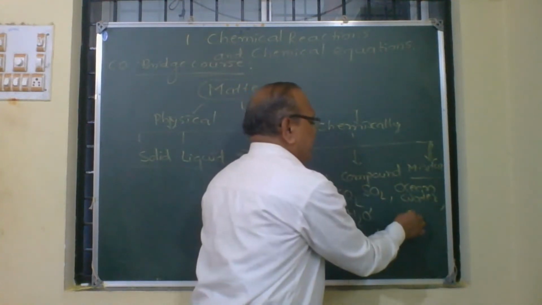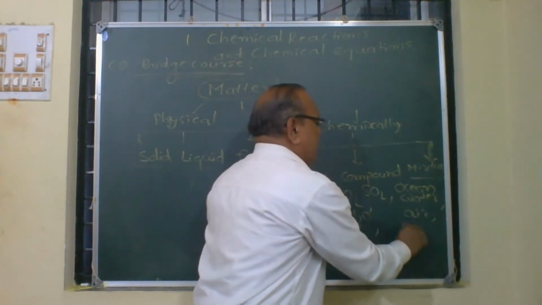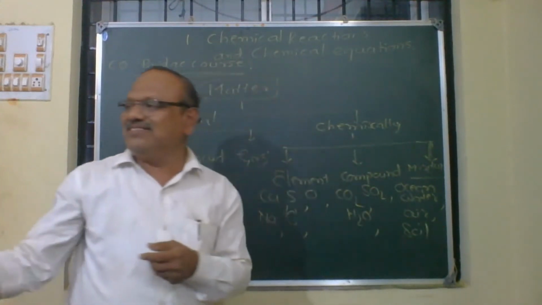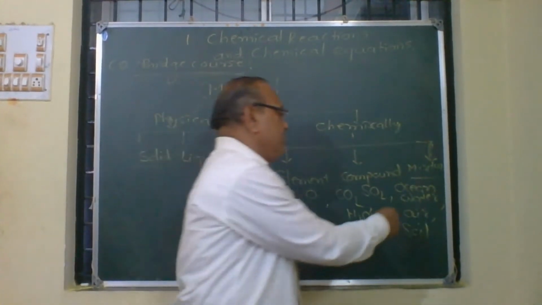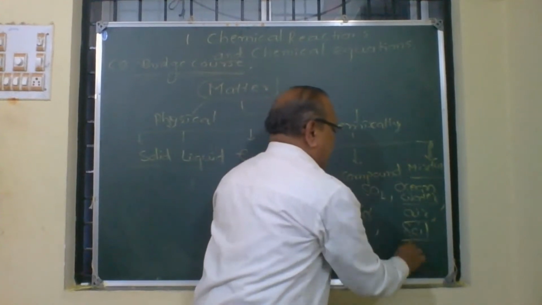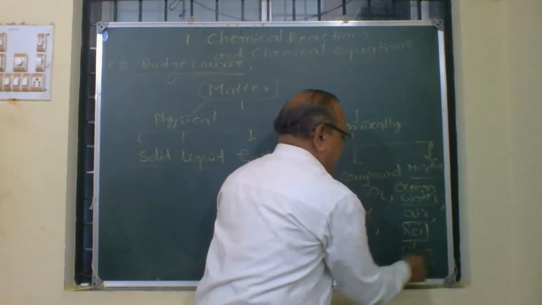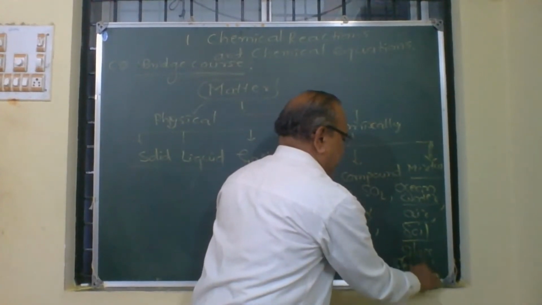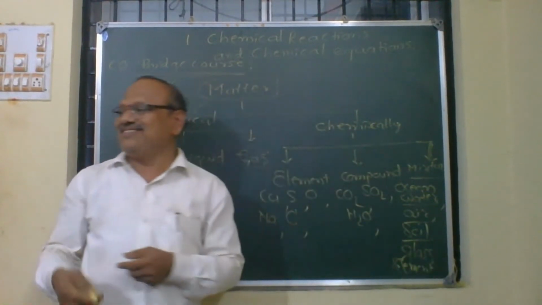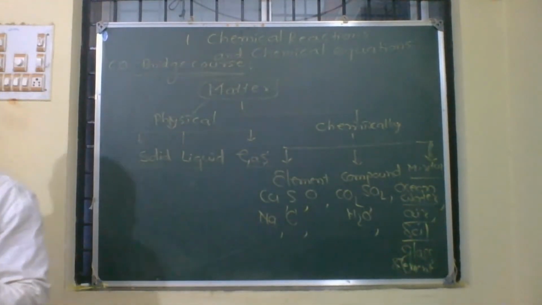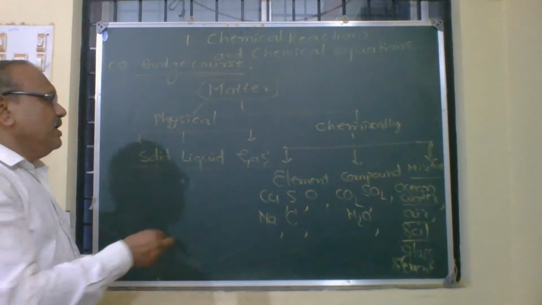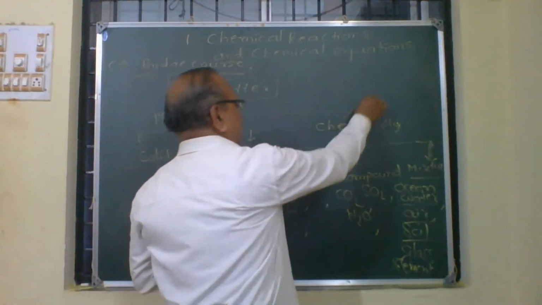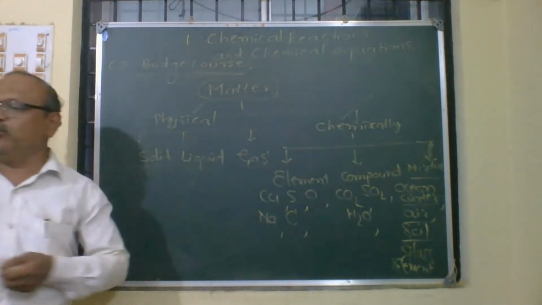Ocean water you can take, air you can take, soil you can take. Is soil a mixture? Yes, it's a mixture. Soil is a mixture, air is a mixture, ocean water is a mixture, glass is a mixture, cement is a mixture. A number of polymers are mixtures. Polymers, polythene, if you take, they are mixtures. Like this, chemically matter is classified into element, compound and mixture.